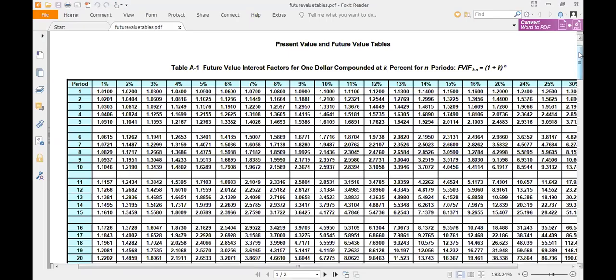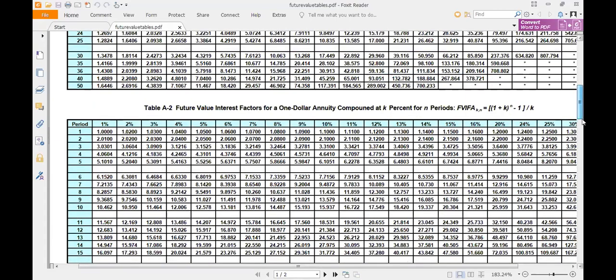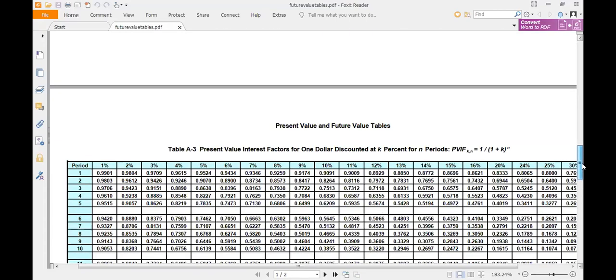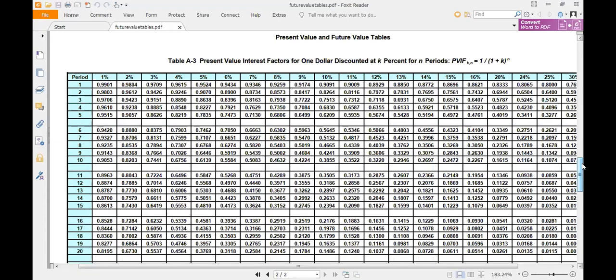So this was the future value table. Now I'll show you the present value table. So this is the present value table. Now again, the process is the same. In the topmost row, we are given the various interest rates, and in the first column, we are given the periods. So we will find out the corresponding value for the given period and given interest.